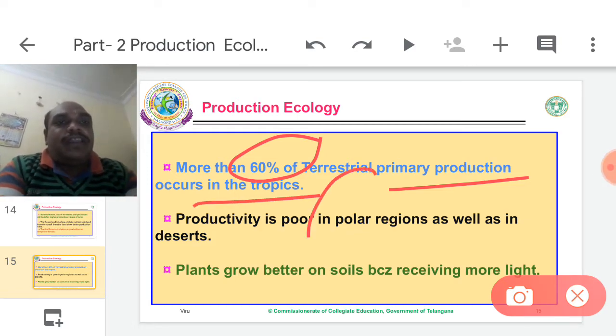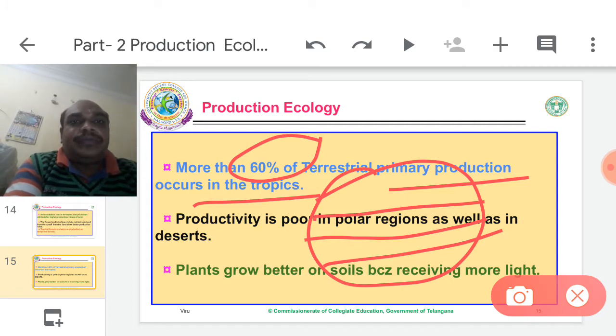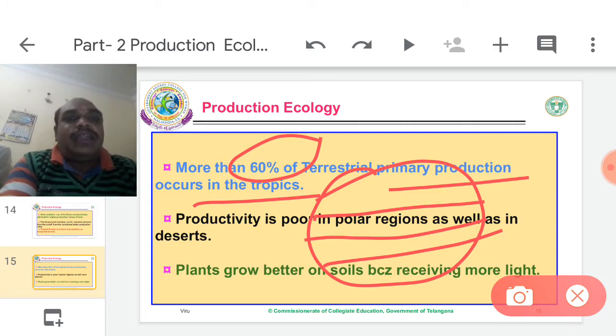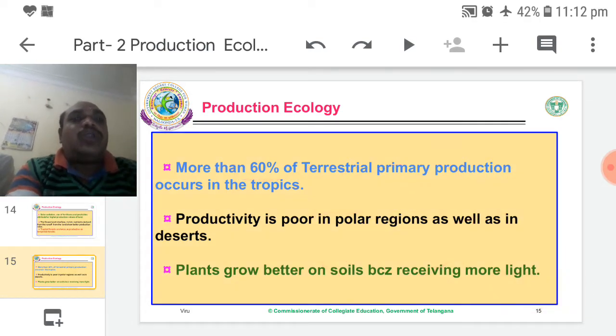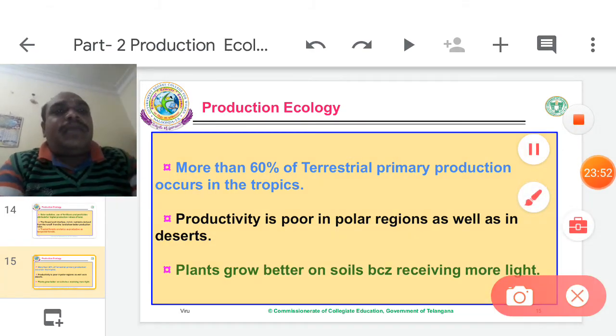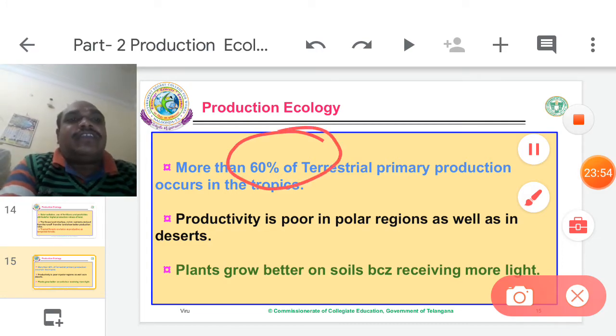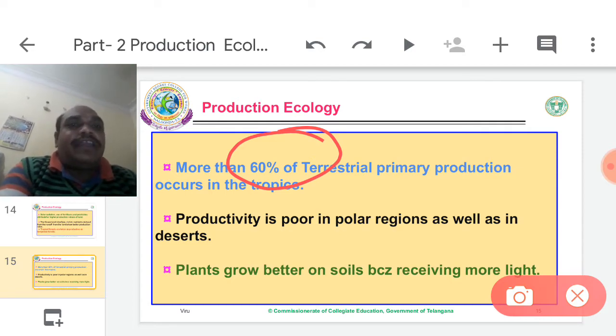So where are the tropics? Between the upper and lower lines, up to 23.5 north and 23.5 south. This area is called the tropical zone and subtropical zone, together called the tropics. Almost 60% of primary production occurs in the tropical and subtropical region.